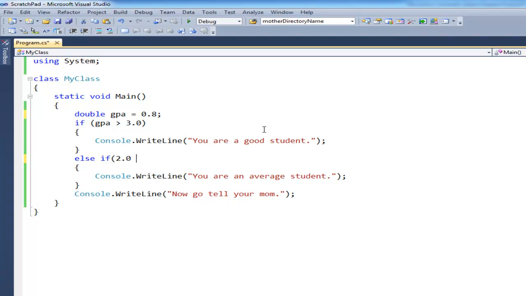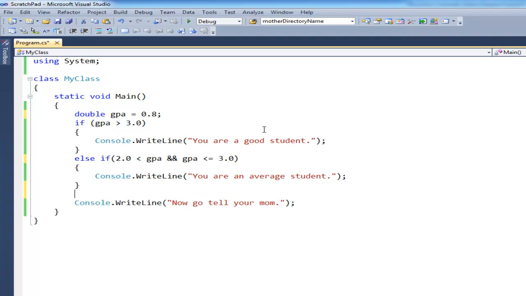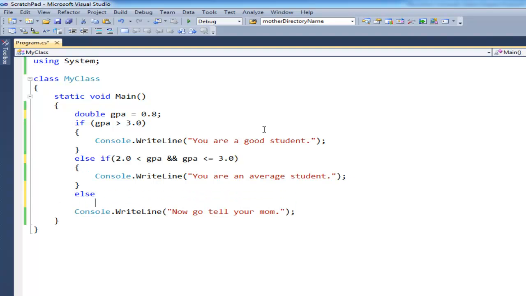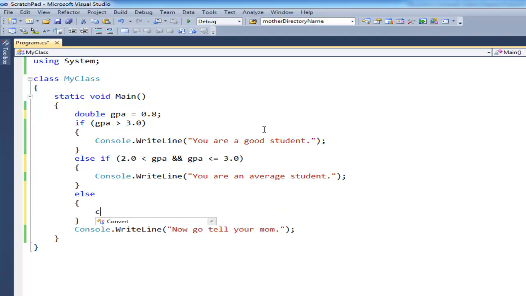So if 2.0 is less than GPA, and that's how we say and, double ampersands, and GPA is less than or equal to 3.0, then let's say you're an average student at that point. Else, we'll come down here and say Console.WriteLine, please get some individual help.